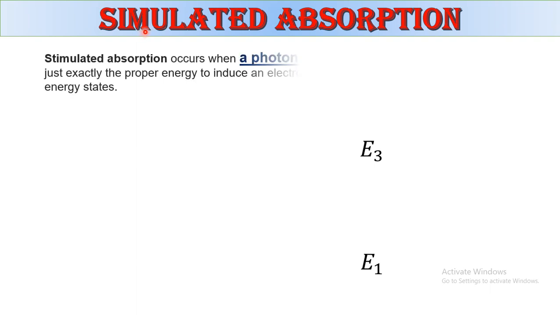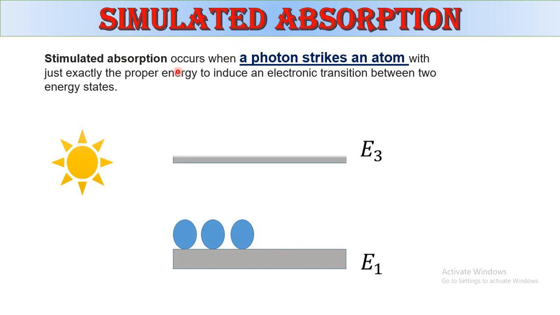What is meant by stimulated absorption? Stimulated absorption occurs when a photon strikes an atom with just exactly the proper energy to induce an electronic transition between two energy levels. We can clearly understand: stimulated absorption occurs when a photon strikes an atom with just the proper energy to excite it and induce an electronic transition. To induce an electronic transition means the electron will travel from one energy level to another energy level.